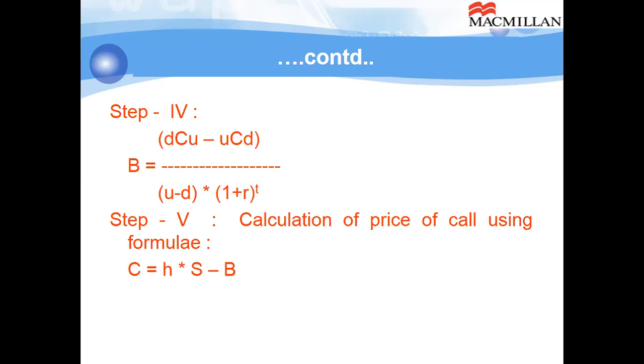If we take simple compounding, not continuous compounding, it will be 1 plus R raised to the power of T. So in this slide, I am showing you if the rate of interest is simple compounding. If the rate of interest is with continuous compounding, we apply the exponential function. Step 5, calculation of premium of call option using the below given formula. C, that is premium of call option, is equal to H, that is hedge ratio, times S minus B.